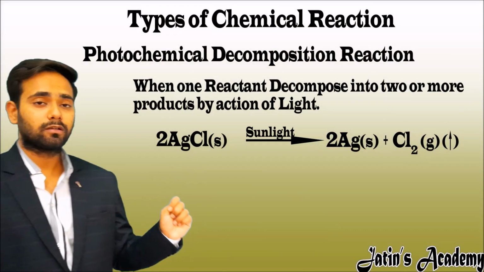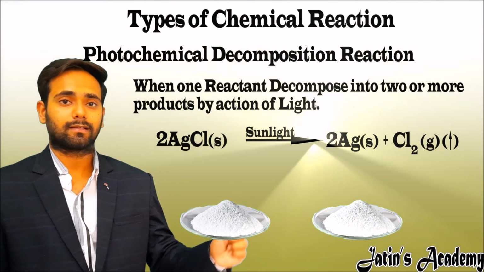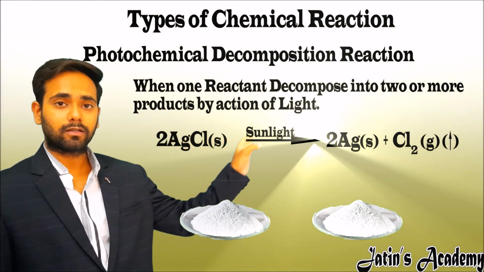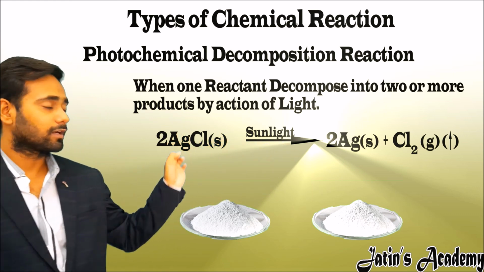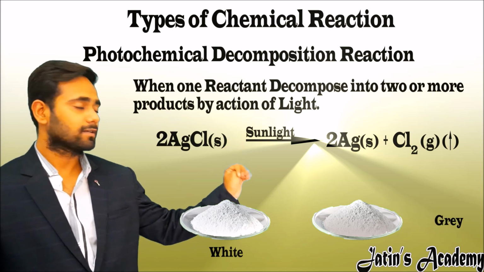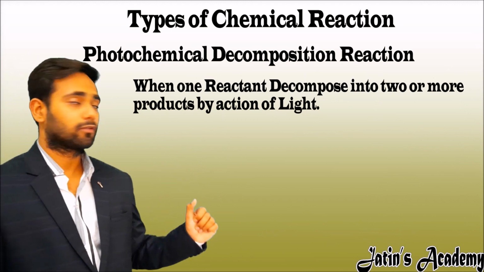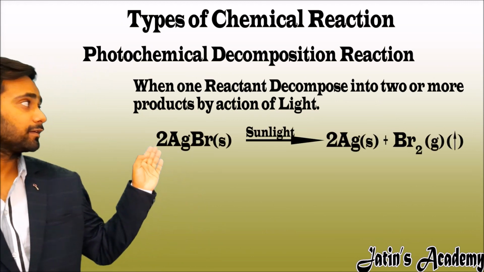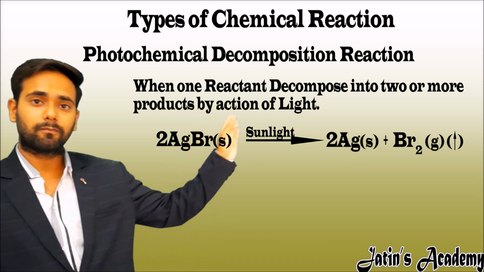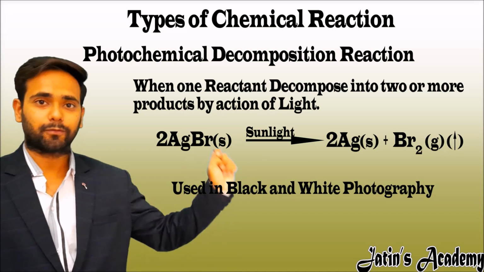In this example, we are taking silver chloride in a china dish and placing it in the sunlight. Here silver chloride is decomposed into silver and chlorine gas. Silver chloride is white in color, silver is grey in color and chlorine is a colorless gas. Taking another example of photolysis, silver bromide is decomposed in the presence of sunlight into silver and bromine gas. This reaction is used in black and white photography.